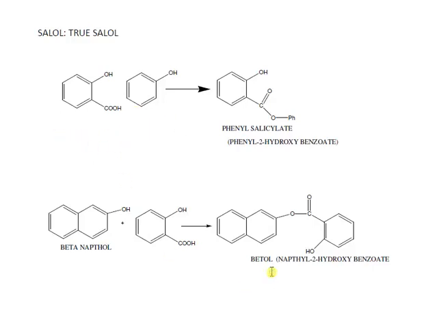This is also betol. It is naphthyl 2-hydroxybenzoate. After hydrolysis of this ester, it forms beta naphthol and salicylic acid, and both are active. It shows biological activity. Examples are phenyl salicylate, which is phenyl 2-hydroxybenzoate, and betol, which is naphthyl 2-hydroxybenzoate. These are the two examples of true Salol. This true Salol is also called a full Salol.